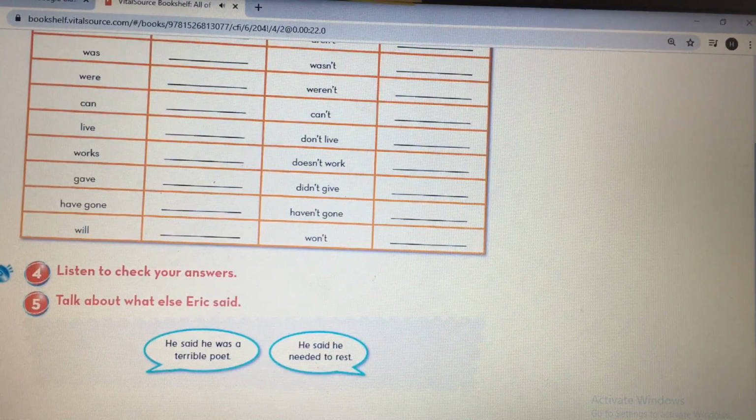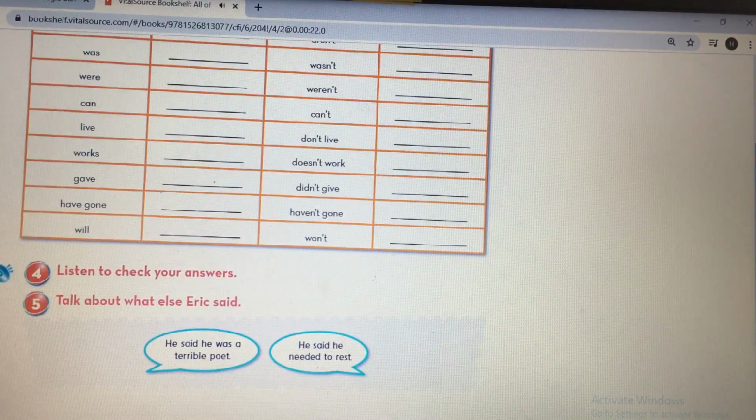Am not changes to wasn't. Isn't changes to wasn't. Aren't changes to weren't. Wasn't changes to hadn't been. Weren't changes to hadn't been. Can't changes to couldn't.